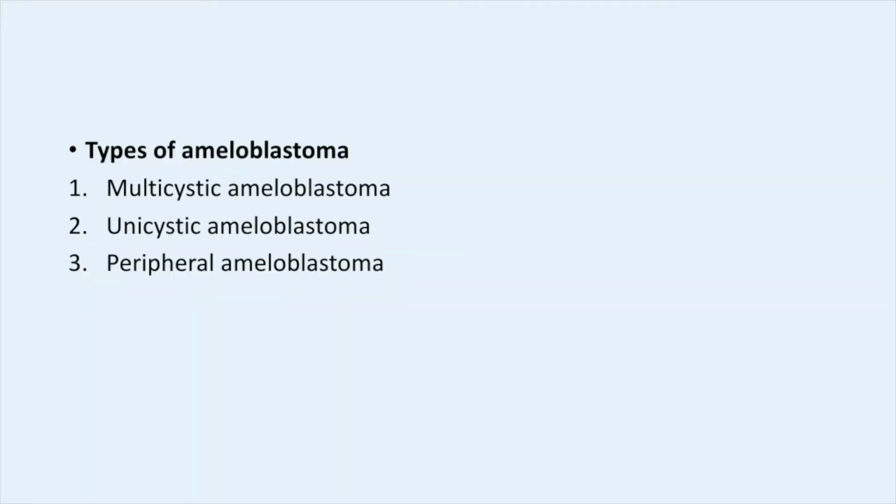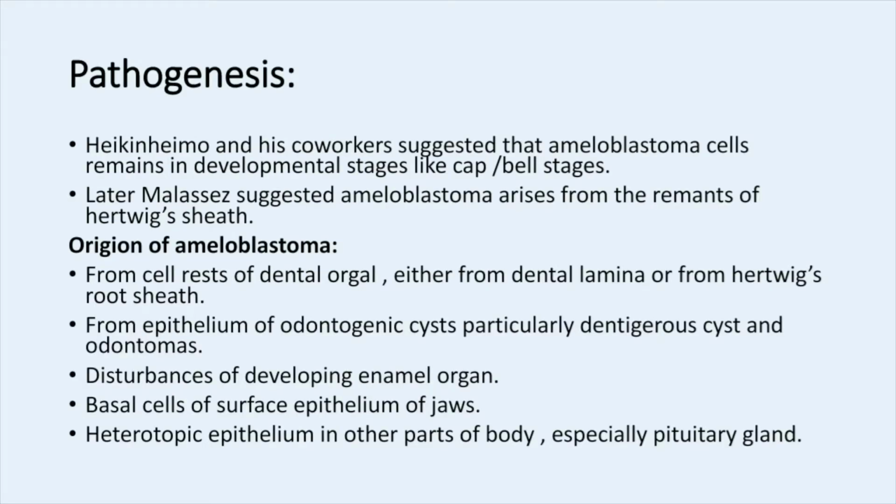Coming to the types of ameloblastoma, there are three clinical types: multicystic ameloblastoma, unicystic ameloblastoma, and peripheral ameloblastoma. From here we are focusing on multicystic ameloblastoma. All these points are for the multicystic ameloblastoma. Later on we will cover unicystic ameloblastoma under a separate heading.